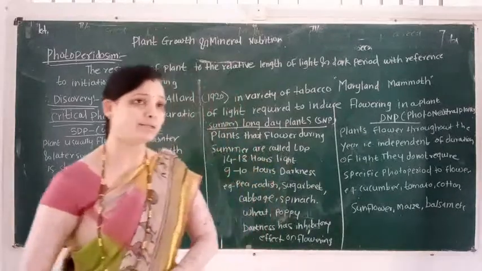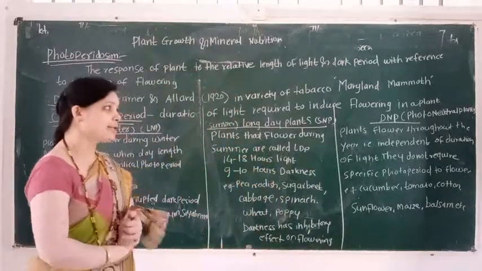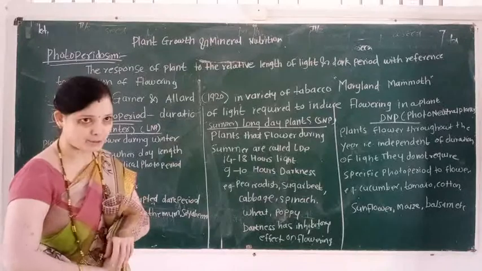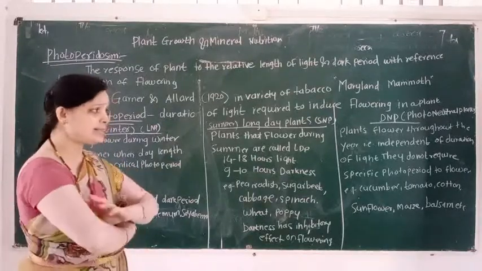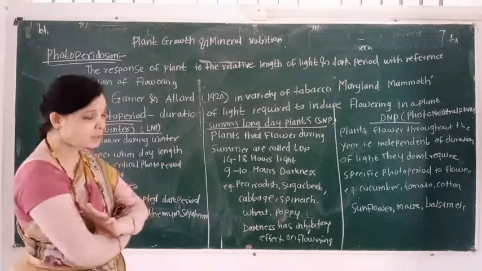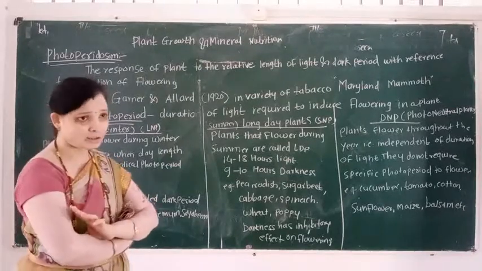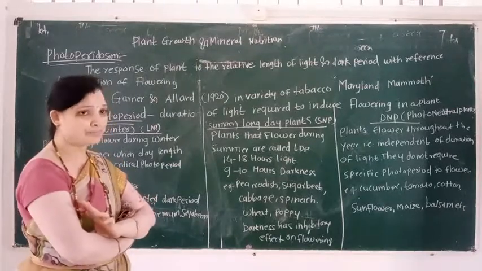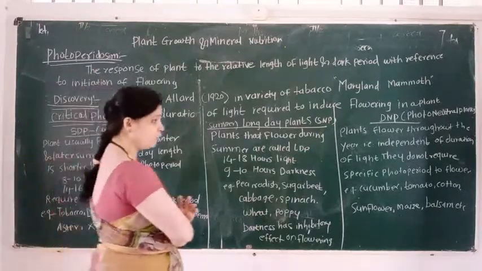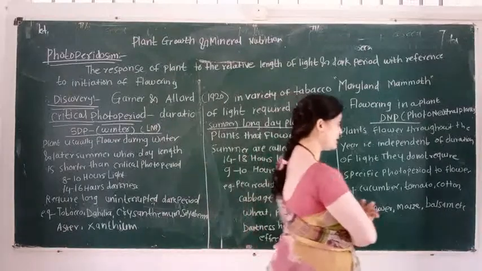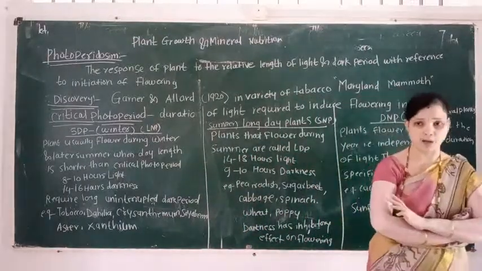Which plants are day neutral plants? First example is cucumber. Second example is tomato. Third example is cotton, sunflower, maize and balsam. These are the examples of a day neutral plant, that is a photoneutral plant.